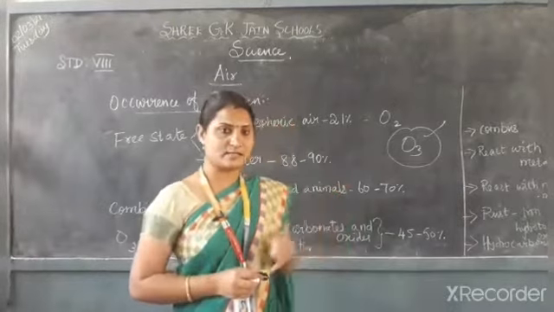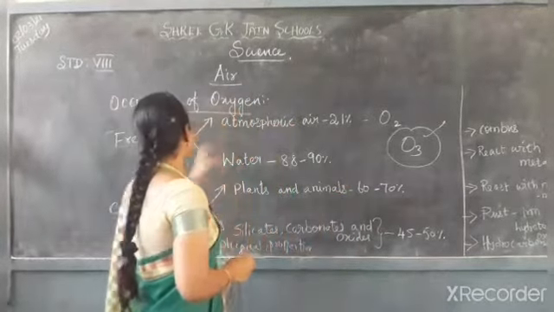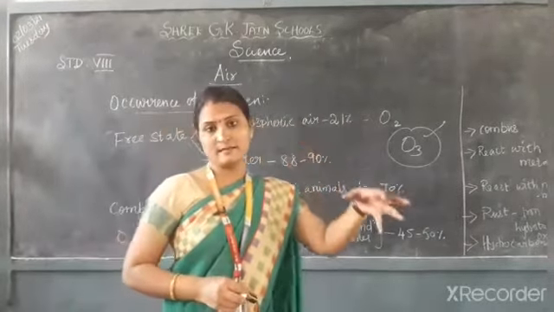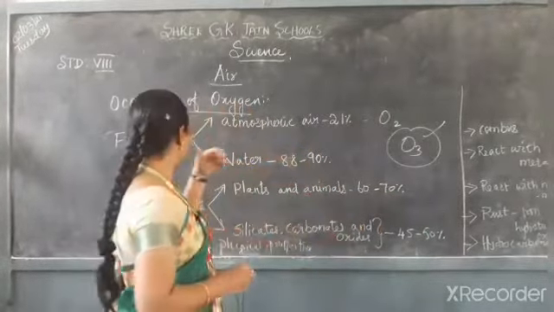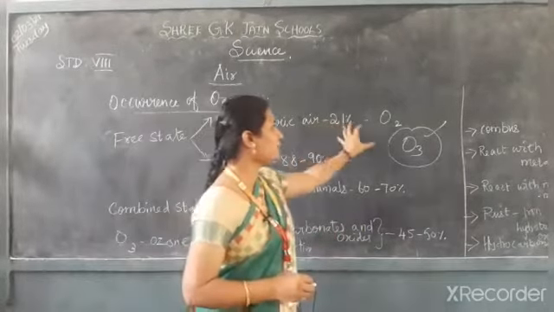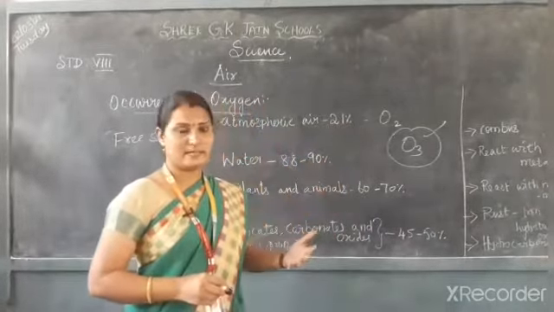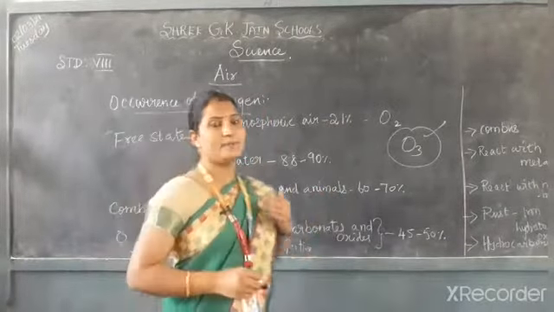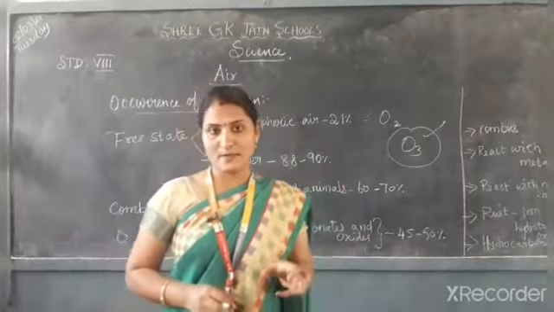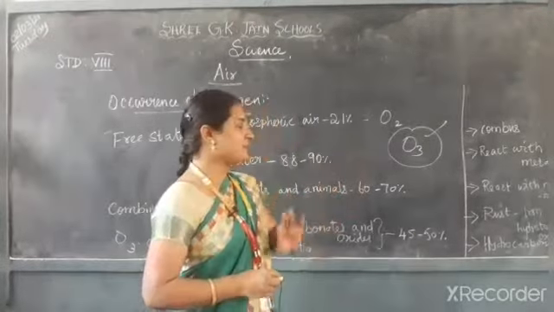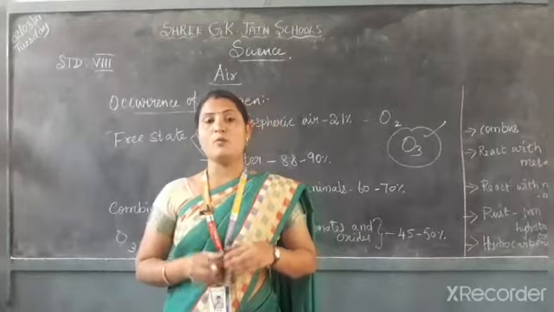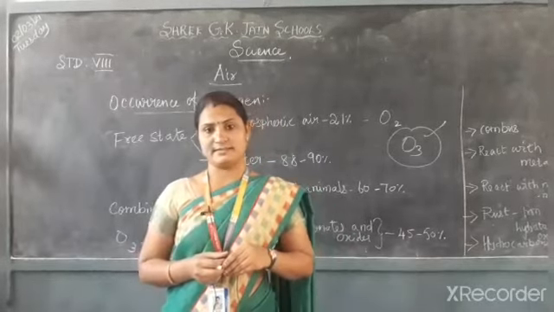So we have discussed the occurrence of oxygen, wherever oxygen occurs in the universe, the state of oxygen, and the percentage of oxygen in the various phases. We have also discussed the physical properties and the chemical properties of oxygen. In the next class, we will discuss the uses of oxygen.